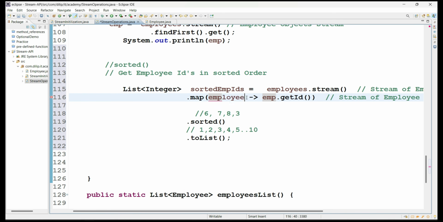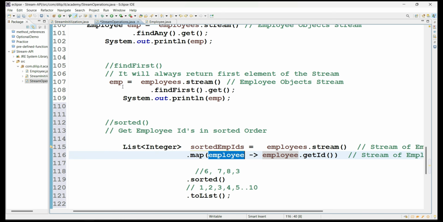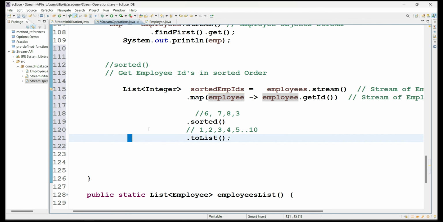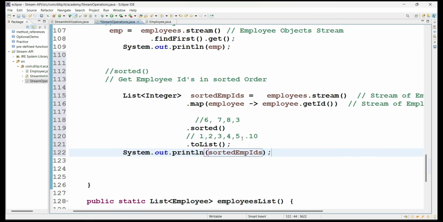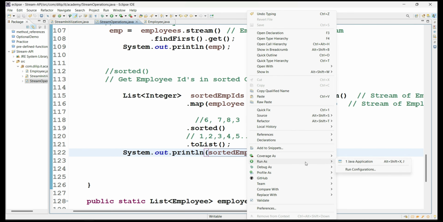See here, everything is good or not. You have to use a different variable name here because emp is a variable we already used as a local variable. That is why we got the compile time error. Once a local variable is defined like this, we should not use those variable names again as part of the lambda expression implementation. Let me print the sorted employee IDs now. Did you get everything in order or not?